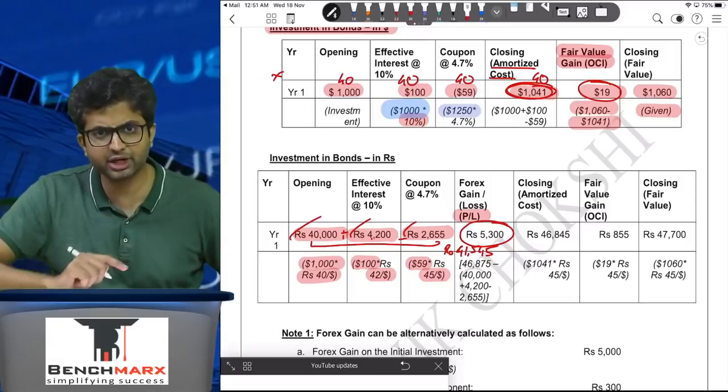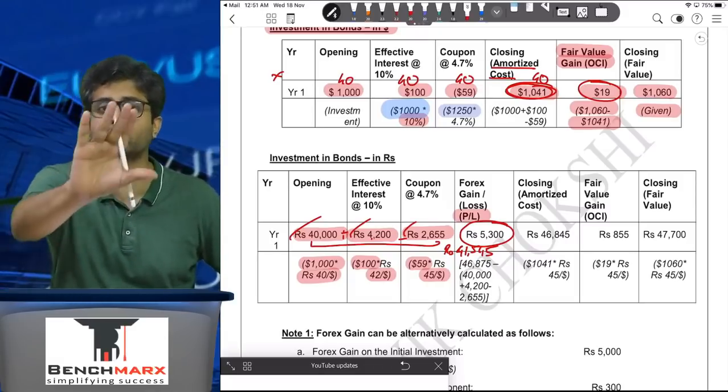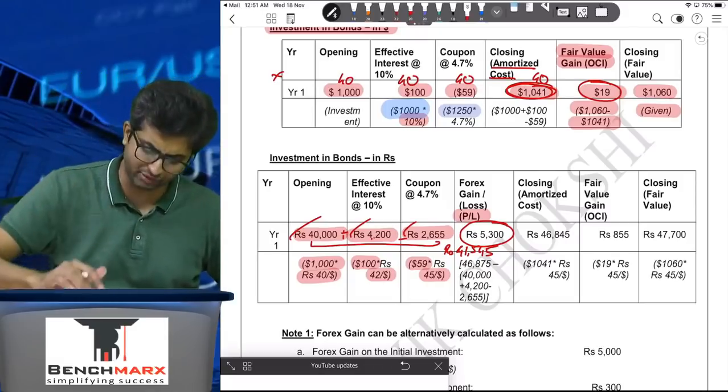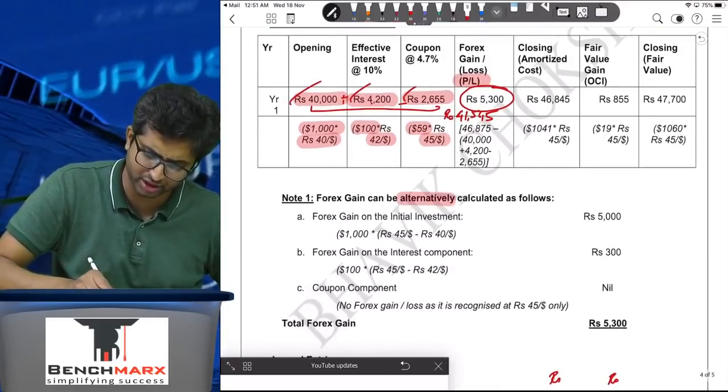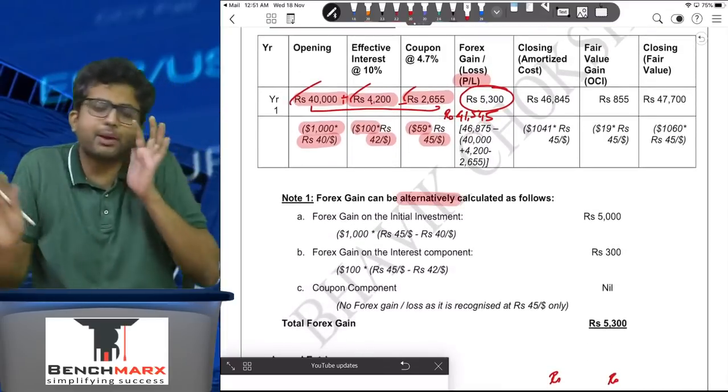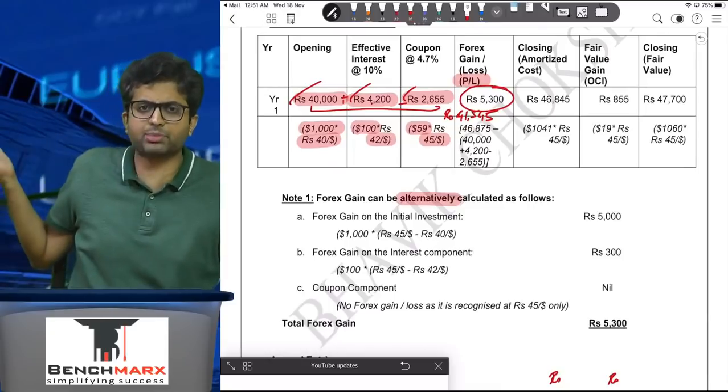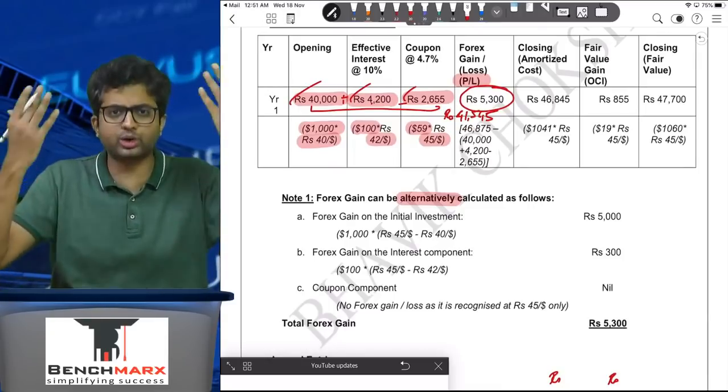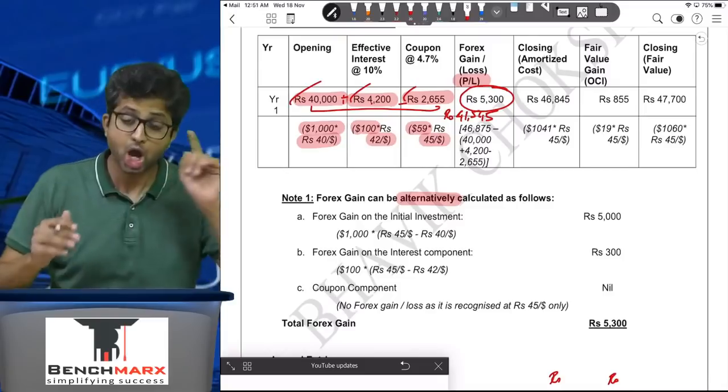Sir, is this the only way to solve? Is the balancing figure the only way? No. There are other ways to solve as well, and hence we have shown the alternative working. We have said alternatively, some of you may not like the balancing figure, so why leave it to a balancing figure? Try to calculate. Yes, we will try to calculate.